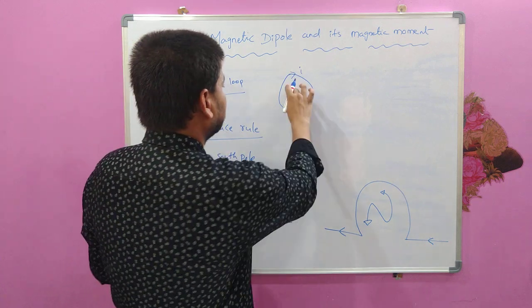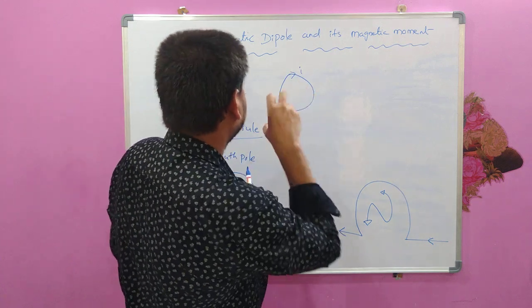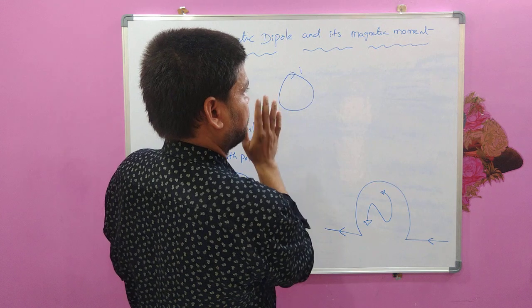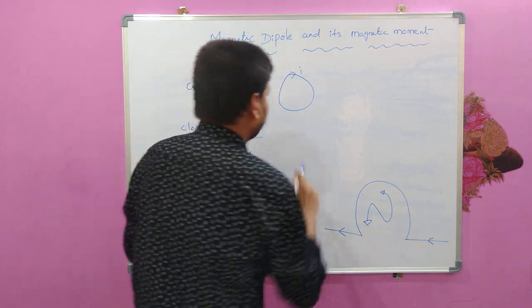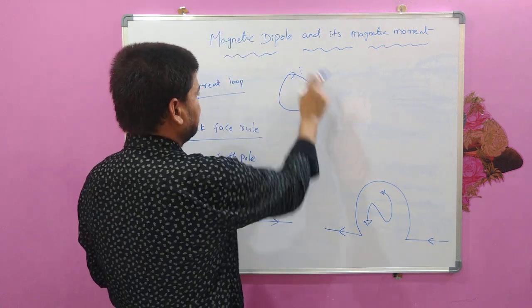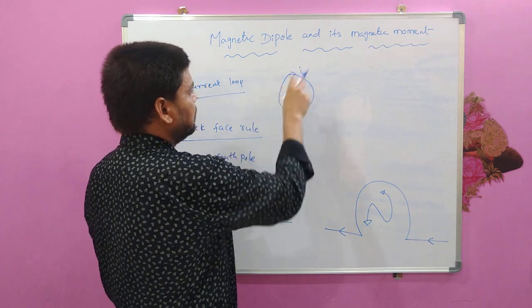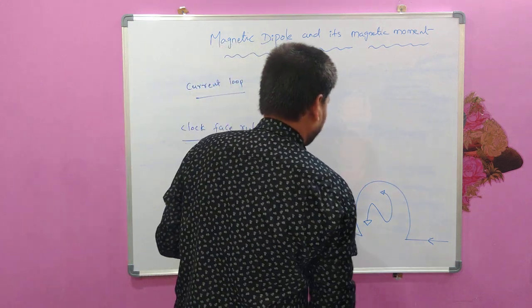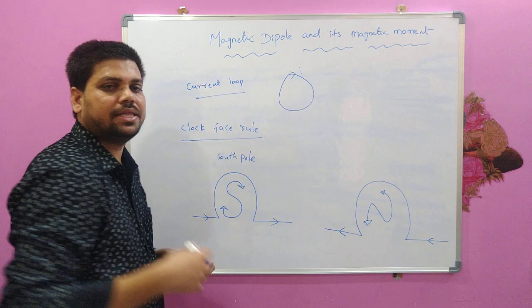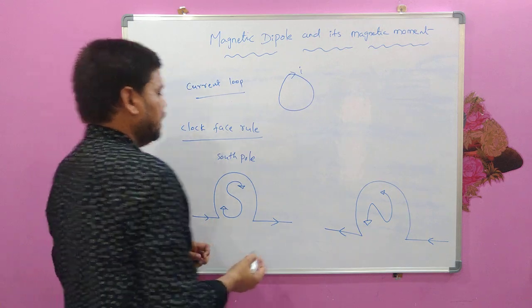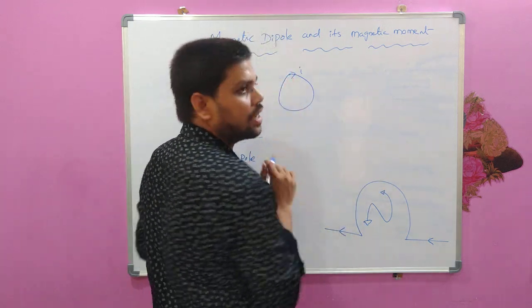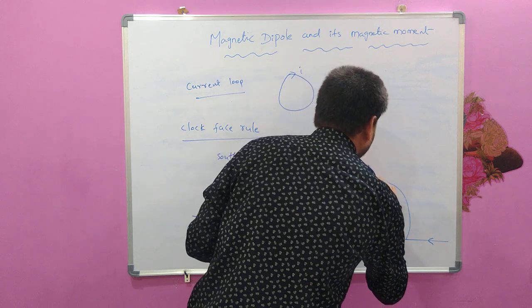For example, in this example, the South Pole is in this direction, because from this direction, if I see this loop, the current seems to be in the clockwise direction, right? If the current seems to be in the anti-clockwise direction, that side of the current loop is considered as North Pole.